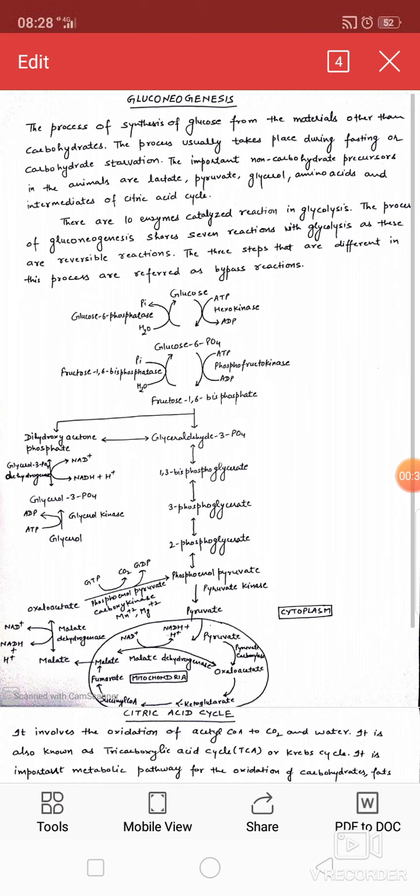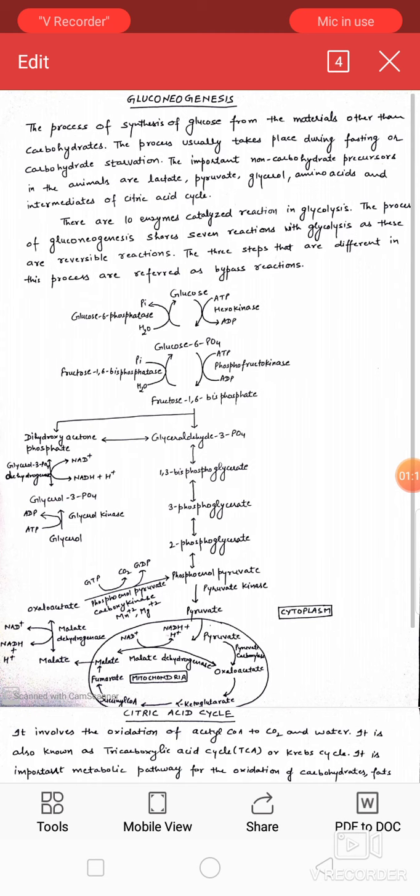Gluconeogenesis mainly takes place in the cytosol of the liver and, to a limited extent, in the kidney and small intestine. There are 10 enzymes that catalyze reactions in glycolysis. Gluconeogenesis shares 7 reactions with glycolysis, as these are reversible reactions. You can see in this chart that from phosphoenol pyruvate to glucose, in the reversible manner, there are 7 steps. The 3 steps that are different in this process are referred to as bypass reactions.